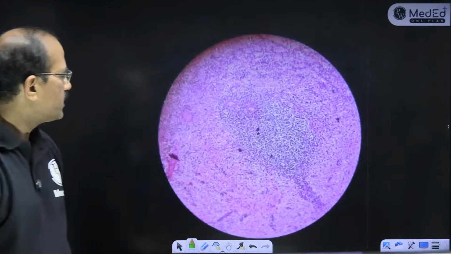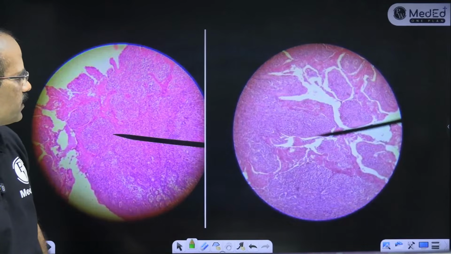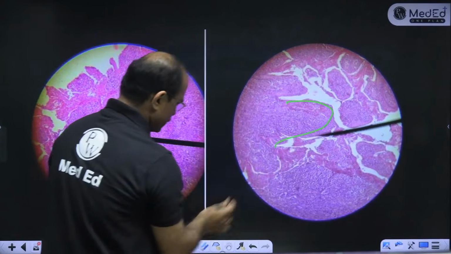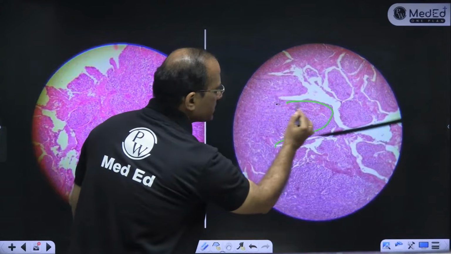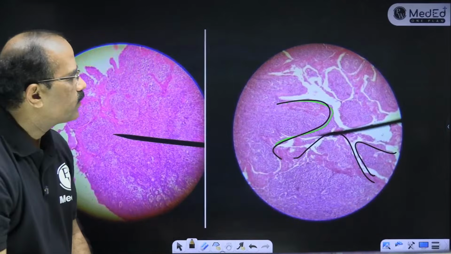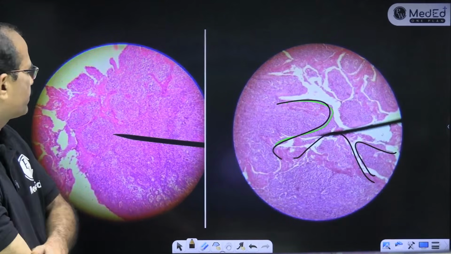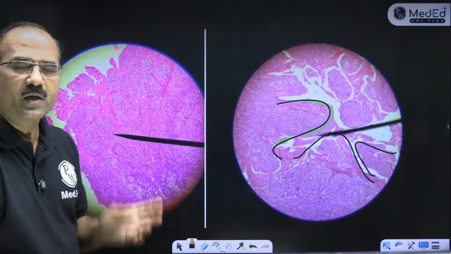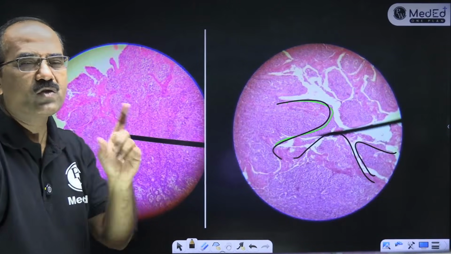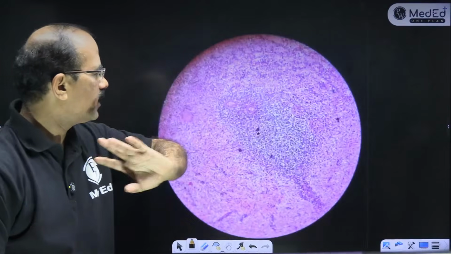Tonsil, how do I know it's a tonsil? Look at this. ये आप देख रहे हो. What is this known as? इसको क्या बोलते हो? This is a crypt. That is how a tonsil looks. Crypts होता है. Not a very good slide, but crypts होता है tonsils में, and the epithelium is stratified squamous non-keratinized. बच्चों, spots में हमेशा अच्छे slide लगाएंगे.